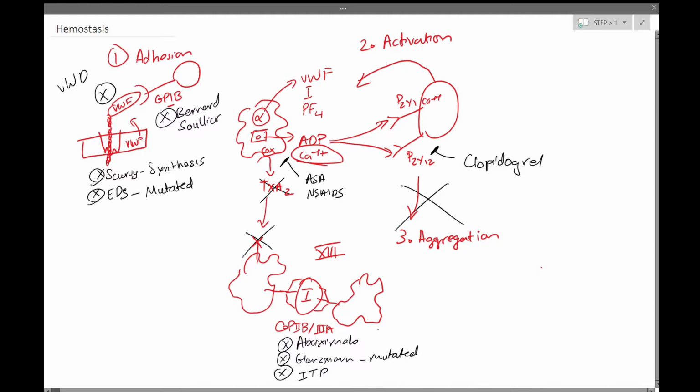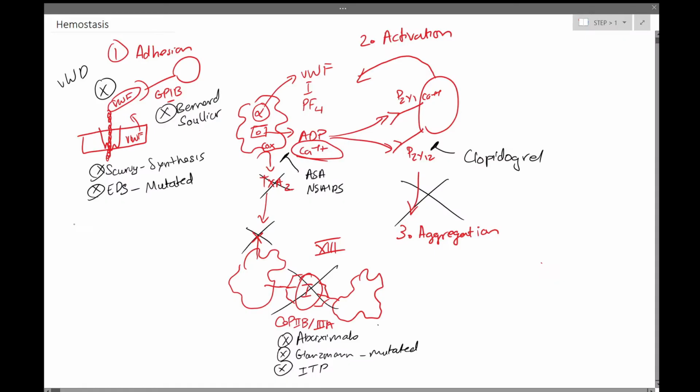To make this discussion as comprehensive as possible, let's finish this with a discussion of TTP and HIT. So TTP, or thrombotic thrombocytopenic purpura, is where ADAMTS13 is the enzyme that's knocked out.